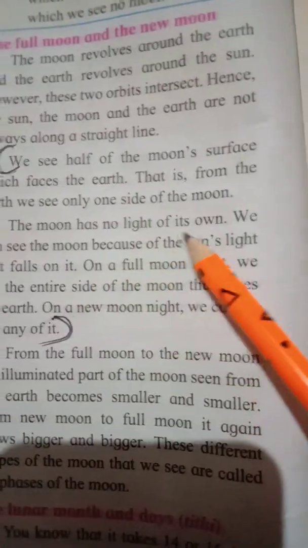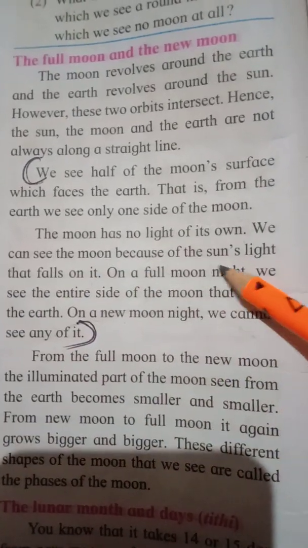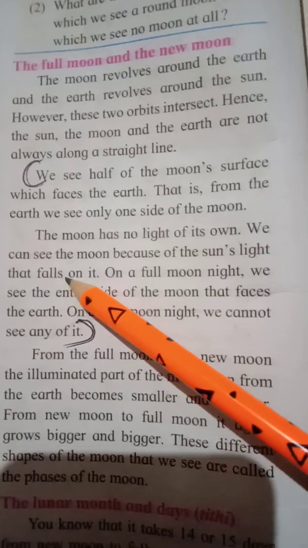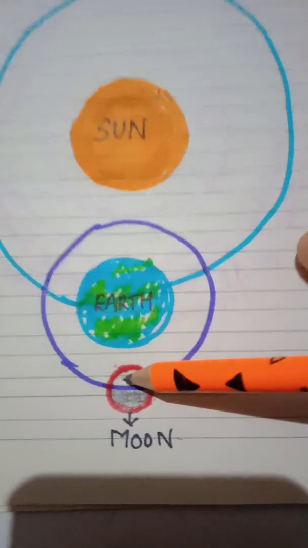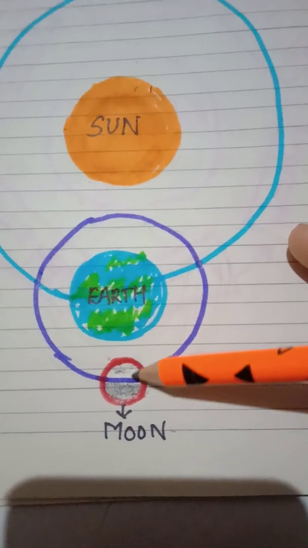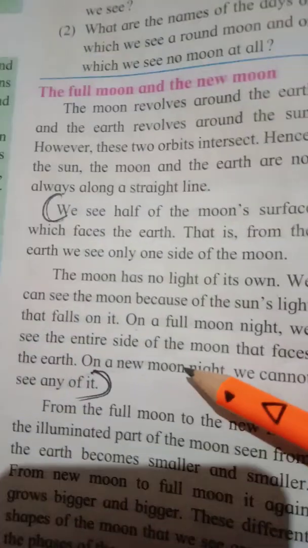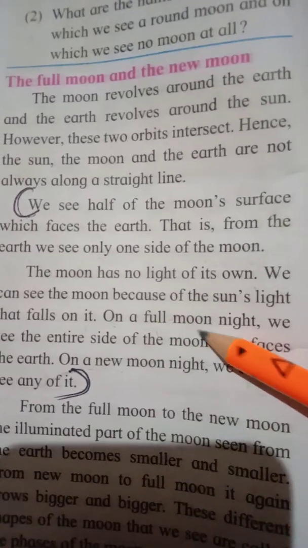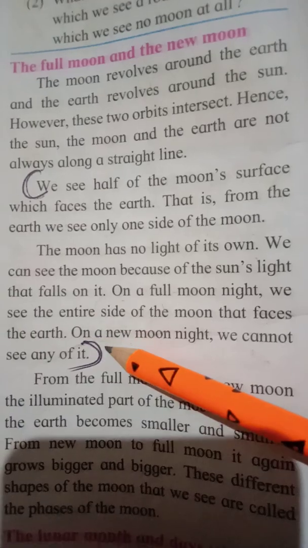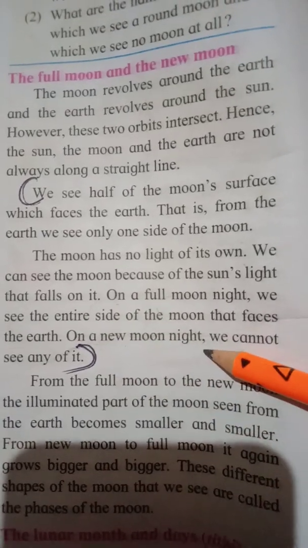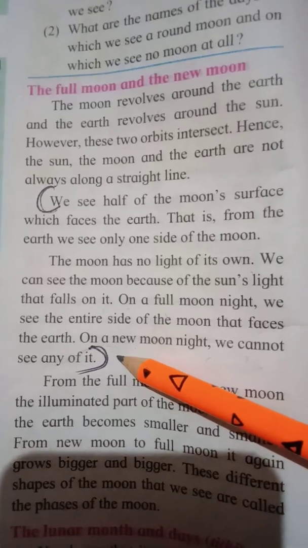The moon has no light of its own. We can see the moon because of the sun's light that falls on it. So, this sun's light is falling on the moon. So, we can see this part of the moon. Can we see this part? No. On a full moon night, we see the entire side of the moon that faces the earth. On the new moon night, we cannot see any of it.